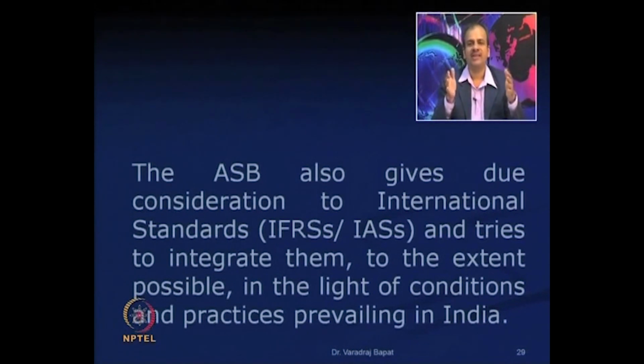So, it is necessary that at international level also the transactions are recorded in fairly the same manner. That is why ASB gives due consideration to international standards like IFRS and IAS and tries to integrate Indian standards to those standards. We are going to discuss those IFRS and IAS in detail in some more time.